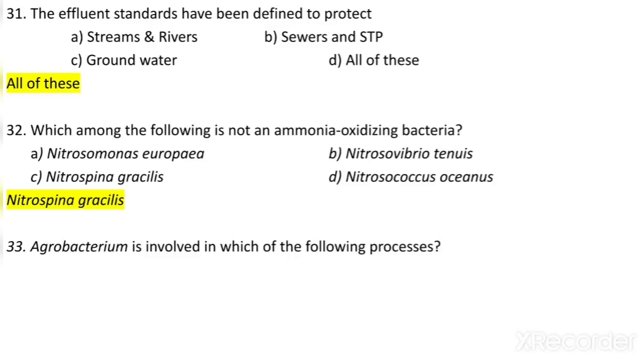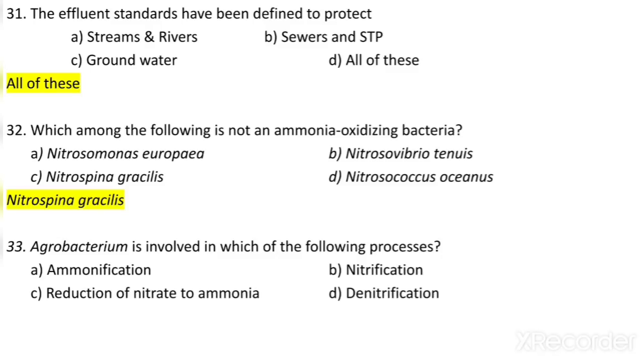Agrobacterium is involved in which of the following processes? Ammonification, nitrification, reduction of nitrate to ammonia, or denitrification? So it is involved in the denitrification process.